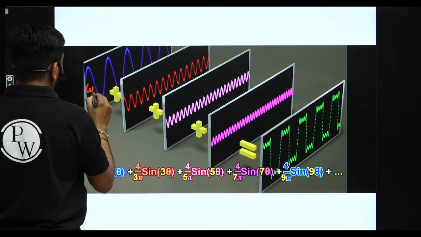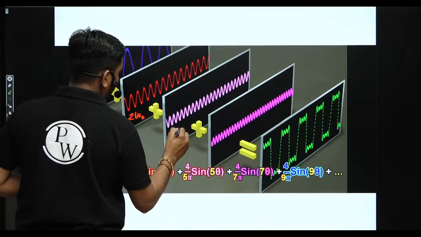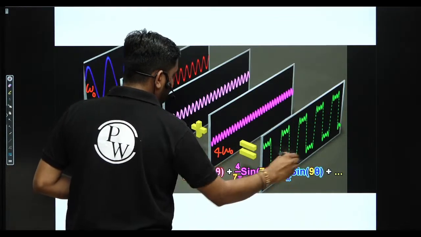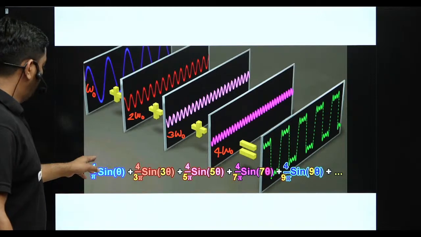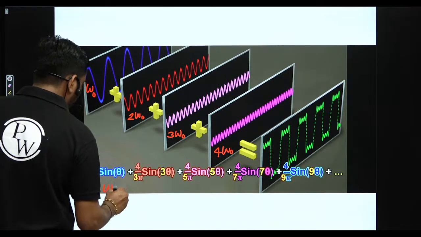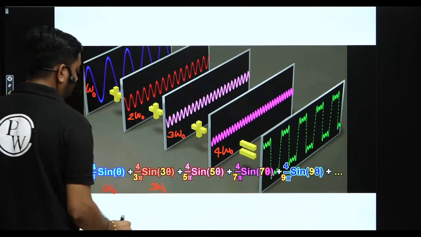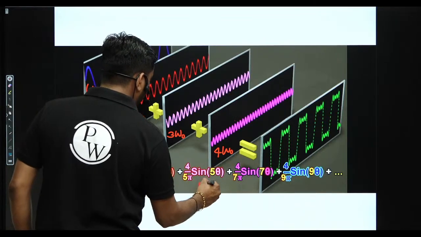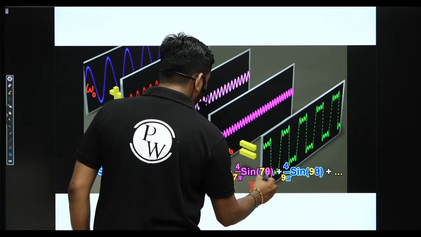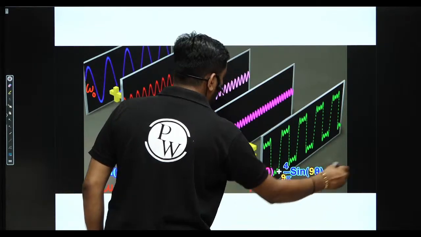omega 0, this is 2 omega 0, this is 3 omega 0, this is 4 omega 0, and so on, guys. 4 by pi sin theta, so here omega 0 frequency. 4 by 3 pi sin 3 theta, so 3 omega 0. Sin 5 theta, so 5 omega 0, and sin 7 theta, 7 omega 0, and sin 9 theta, so 9 omega 0, and so on, guys.